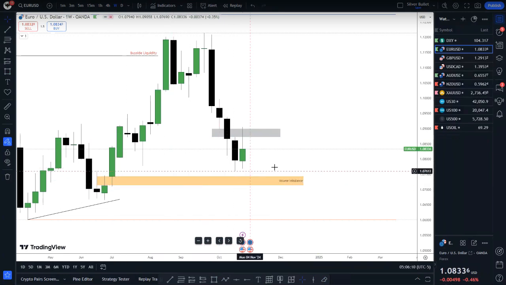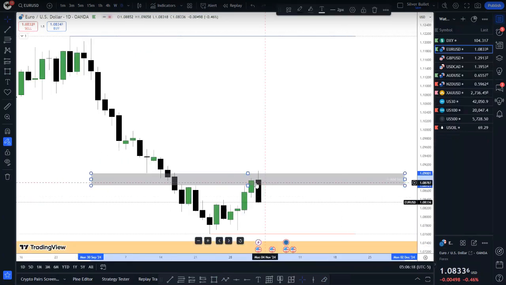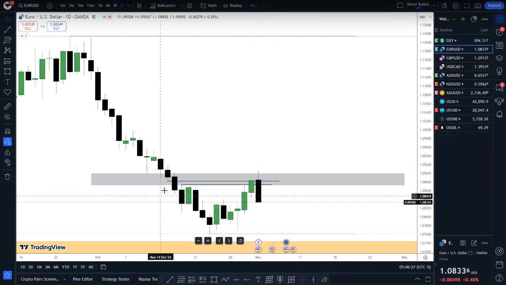Or maybe for this week it will only target these relative equal lows over here. Let's go to this on the daily chart. On the daily chart, we will also target into a daily fair value gap here. Let me just draw some lines here. This will be a daily fair value gap. We checked into it, but not so clean because we did close above it, but quickly rejected off it.